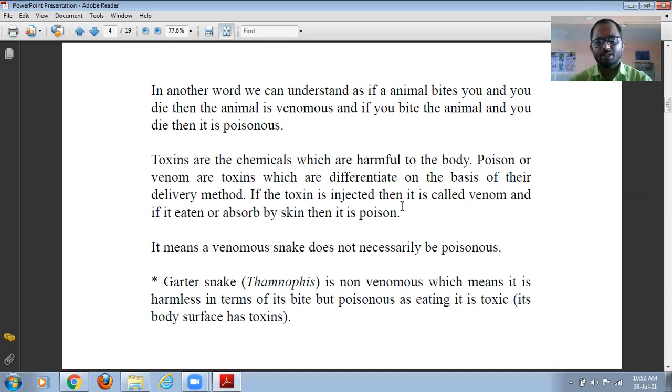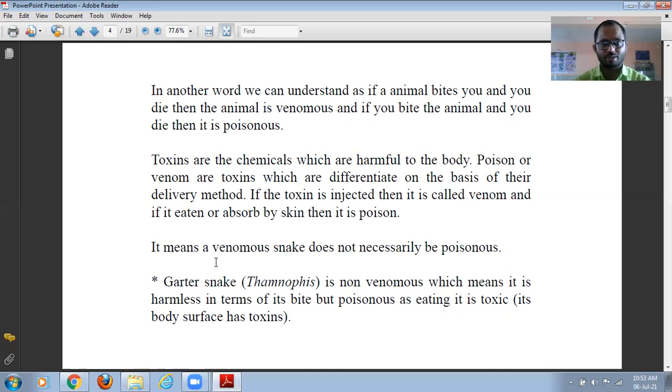If the toxin is injected, then it is called venom, and if it is eaten or absorbed by the skin, then it is called poison. So this point clears up the difference between venom and poison. It means that a venomous snake does not necessarily have to be poisonous. So again, this point is very important.